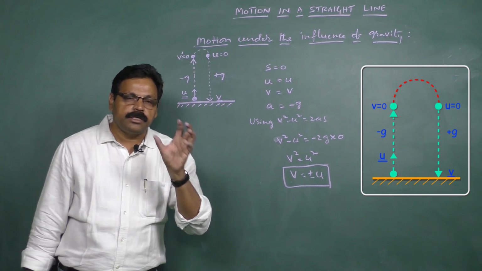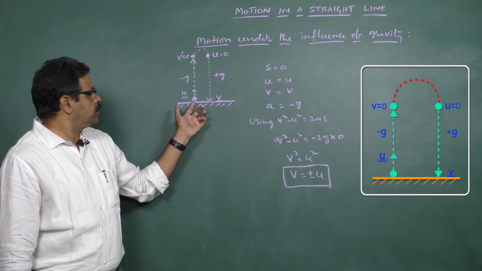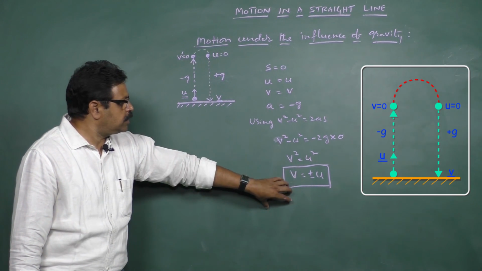This is the first incidence of the vertical motion of a body. When a body is thrown from the ground, it reaches back to the ground with the same velocity. So this is how you can prove this.